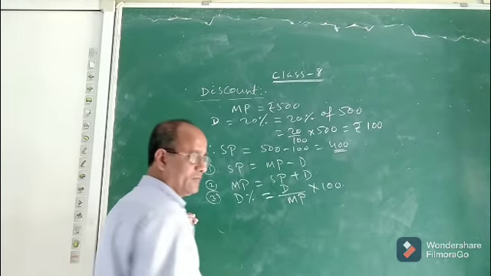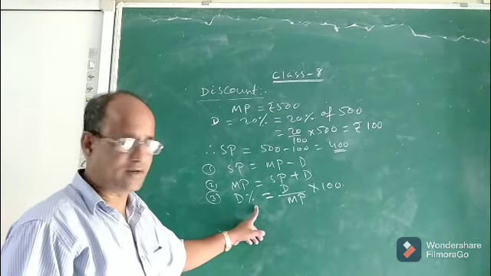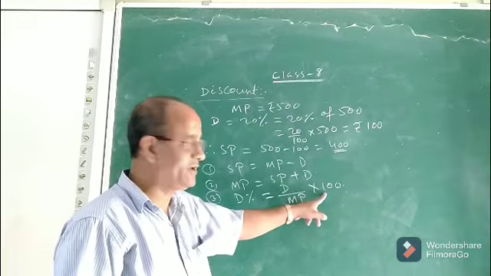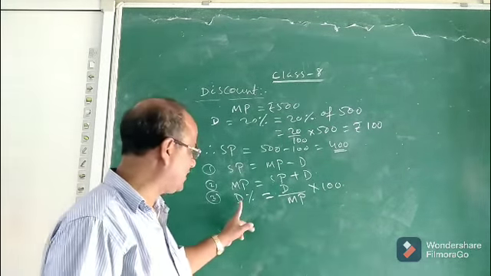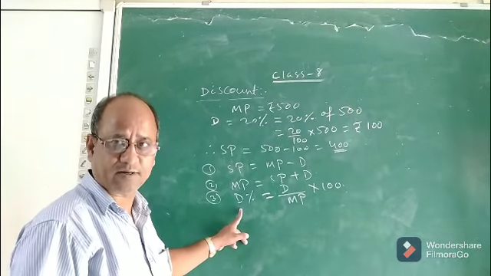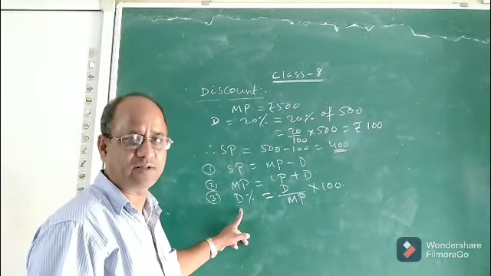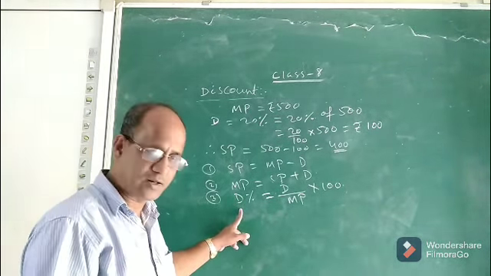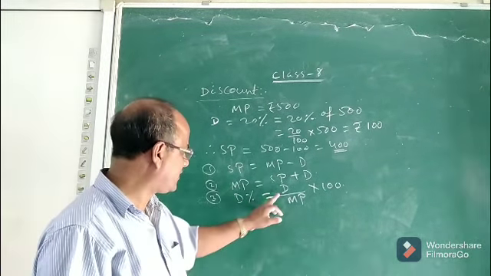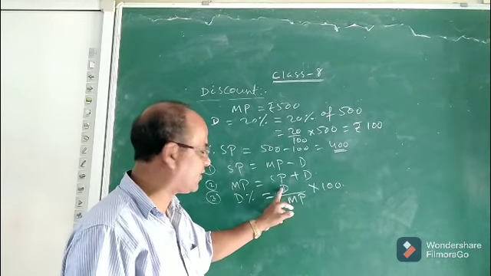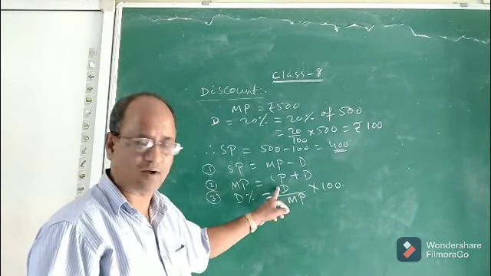You see, the formula for discount percent will be discount by MP into 100. Now if you are given the discount and MP, you can easily compute what percent discount is given by the shopkeeper. Next, if discount percent is discount by MP into 100, then what will be the formula for discount? Let us see.